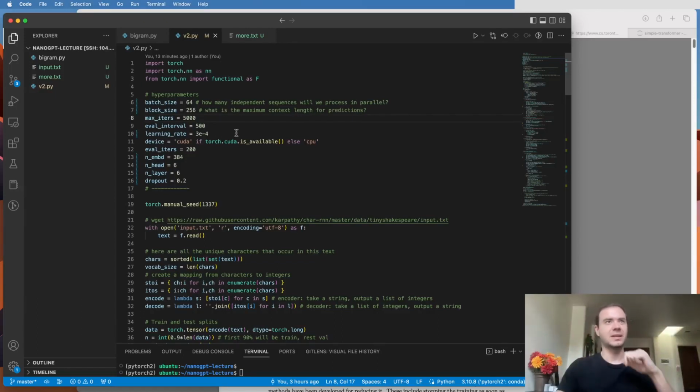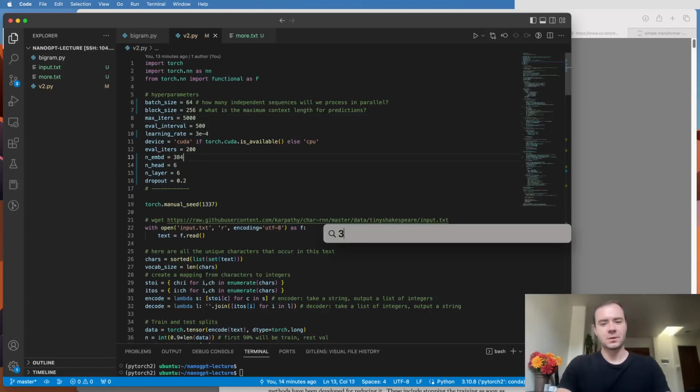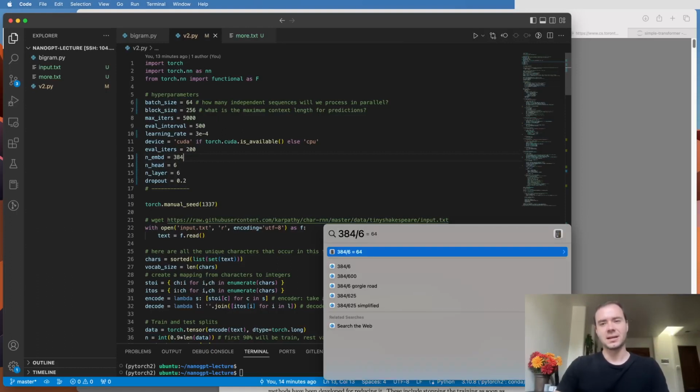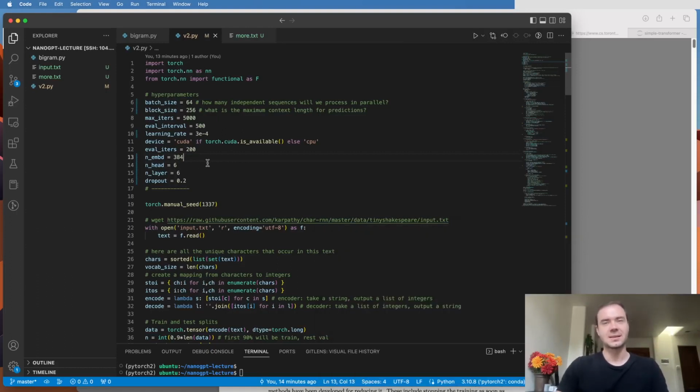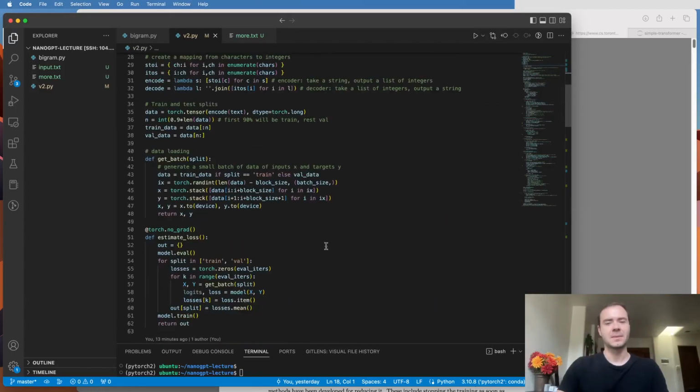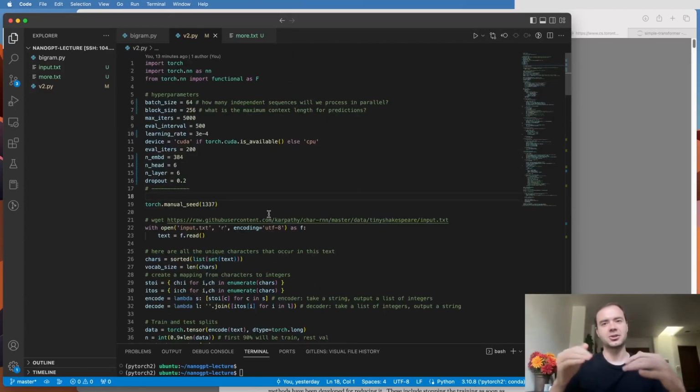The embedding dimension is now 384, and there are 6 heads. So 384 divided by 6 means that every head is 64 dimensional as a standard. And then there are going to be 6 layers of that. And the dropout will be at 0.2. So every forward-backward pass, 20% of all of these intermediate calculations are disabled and dropped to 0.